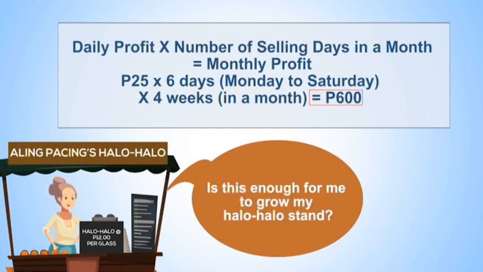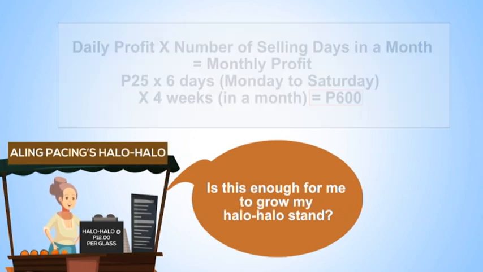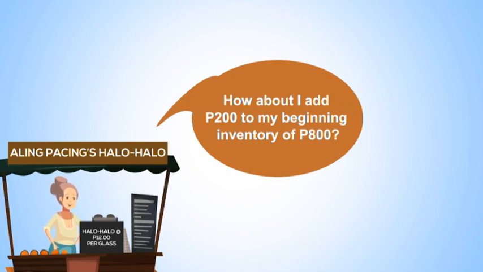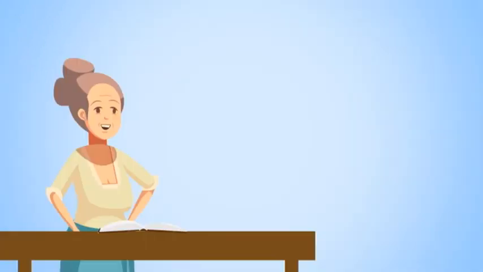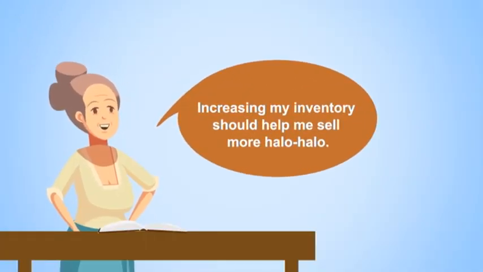Do you think she is earning enough? Would you expect her business to show good growth? 600 a month may not be enough for her business to grow. If Pasing adds 200 to her beginning inventory of 800 pesos, how much would her beginning inventory be? If you answered 1,000 pesos, that's correct. Why should Pasing add some of her profits to her beginning inventory? If she increases her beginning inventory, she would have more halo-halo to sell. This would make her business grow.